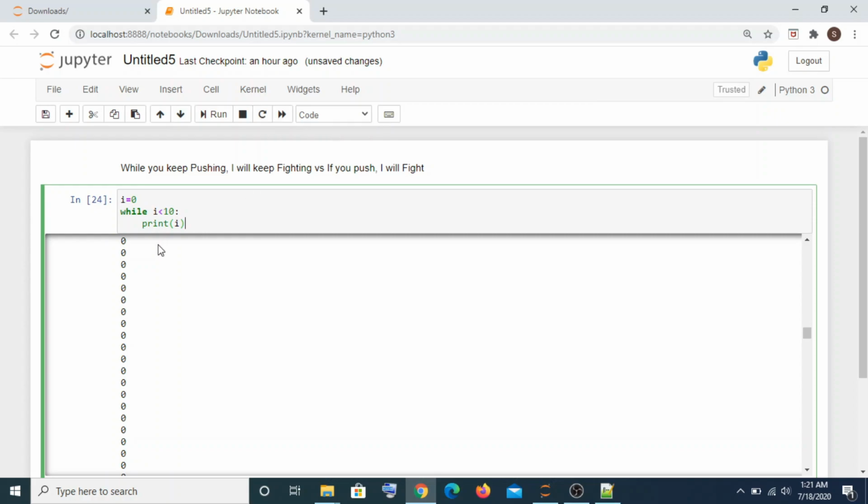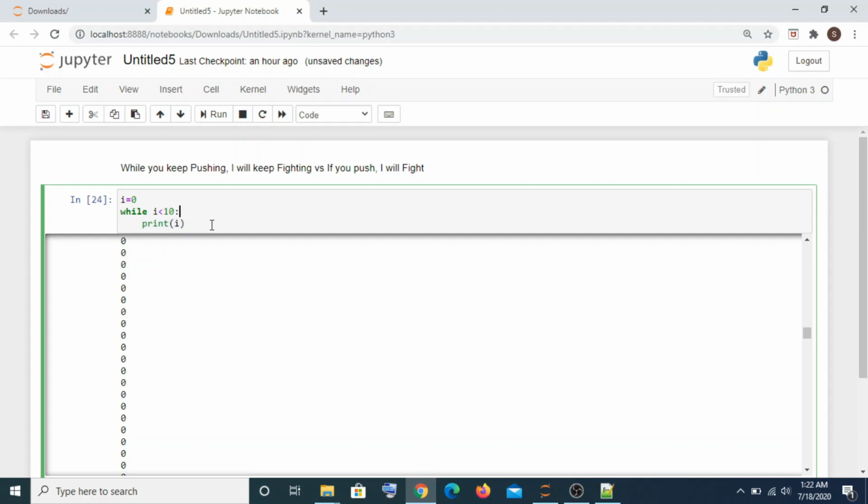Now this is called an infinite loop, because the condition here will never be false. You have a value 0 and you have a value 10, and you are checking this condition. So this condition will never be false. Every time it will be true. No matter how many times you compare, 0 will always be less than 10, and so this statement is going to be executed. But this is not what we want, right?